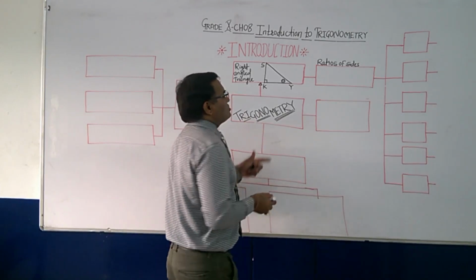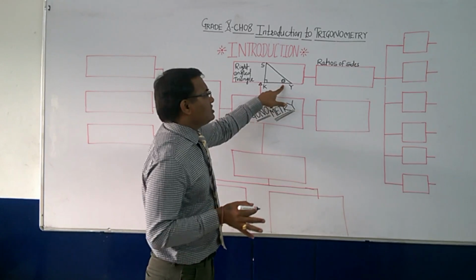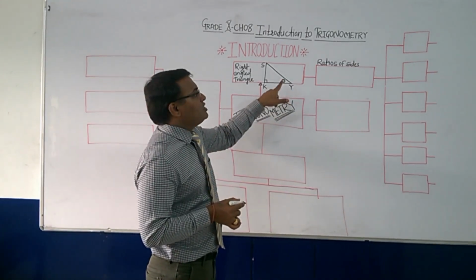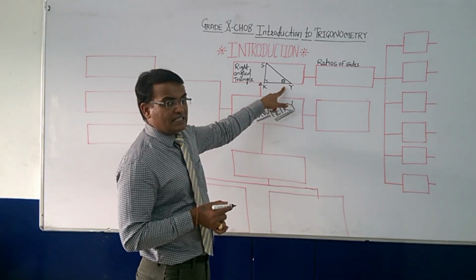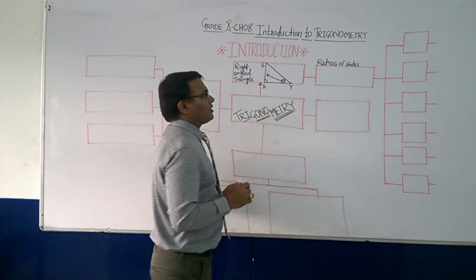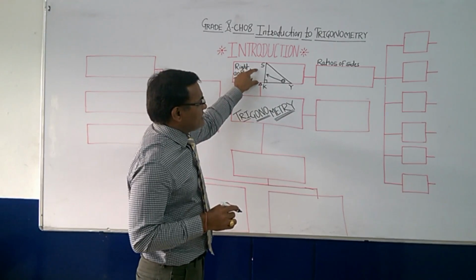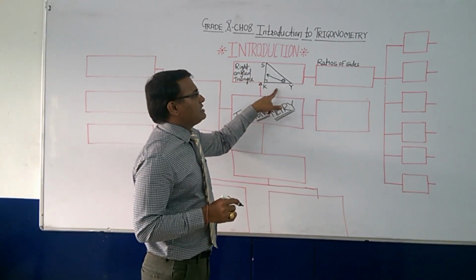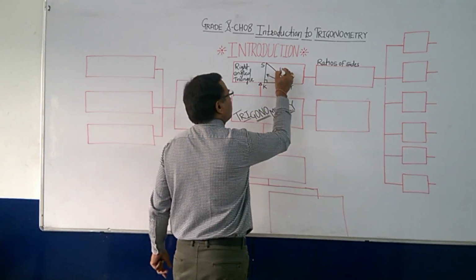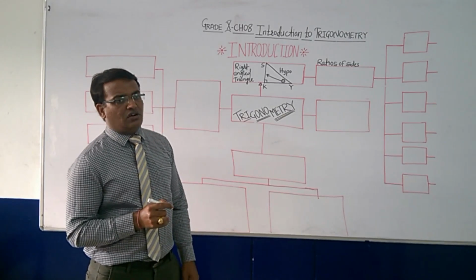Suppose I have considered this as my angle theta. If we are considering this one, the opposite side is SK, the adjacent side is KY, and this is the hypotenuse.